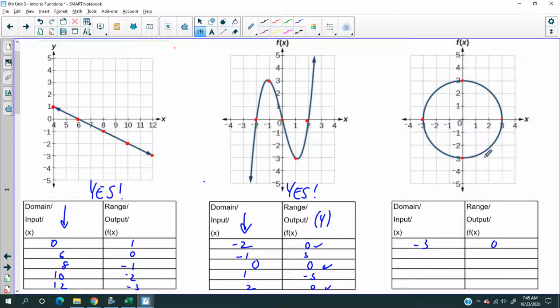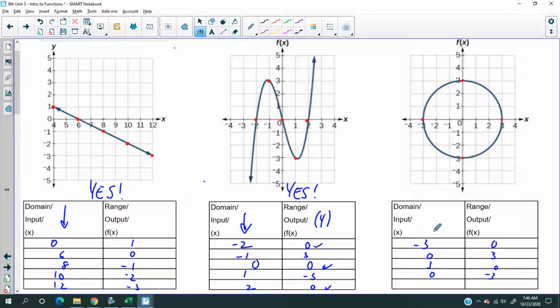I'm gonna go clockwise, 0, 3, 3, 0, and 0, negative 3. Hold on, let me press pause and double check.